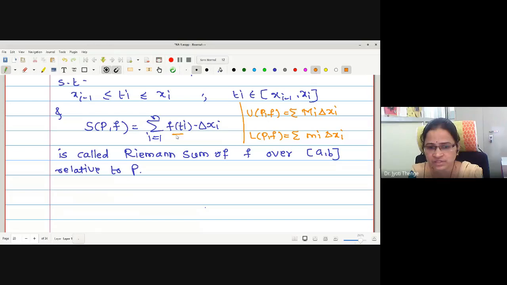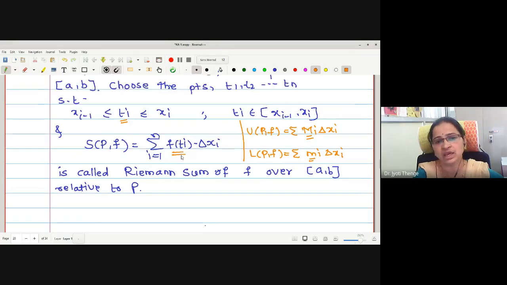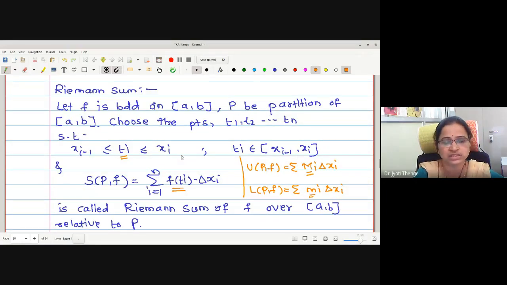Simply these two values, suprema and infima of the given function in the ith subinterval, were replaced by an arbitrary function value. Okay, what is this ti? Ti is a point of the ith subinterval lying between xi minus 1 and xi. Ti may take the xi minus 1 value, and ti may take the xi value also. This is the definition of a Riemann sum.